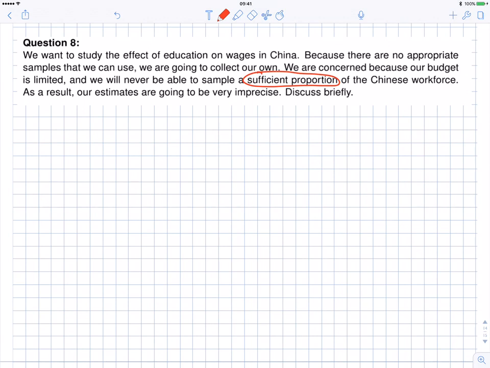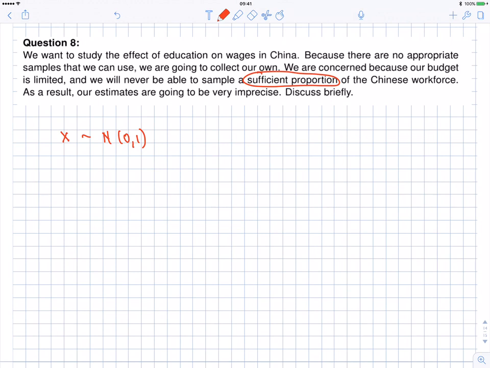The problem with that statement is that it's confusing proportion with sample size, okay? Those two things do not have to be the same. Let me give you an extreme example. If I tell you that X is normally distributed 0, 1, how many possible values of X are there?